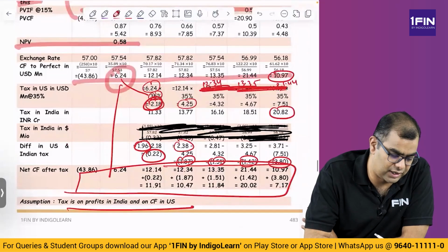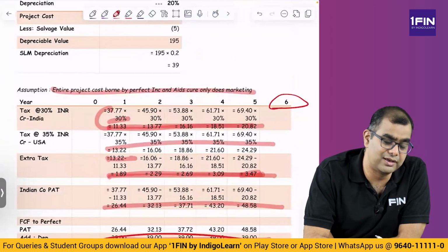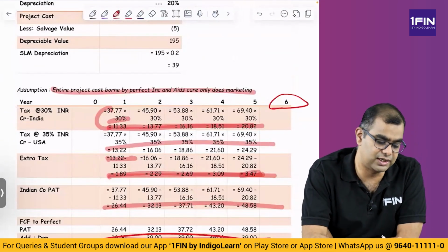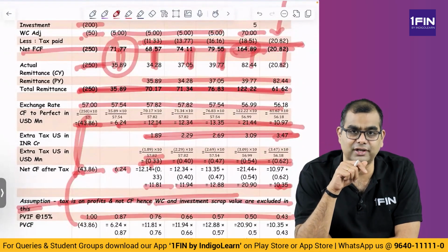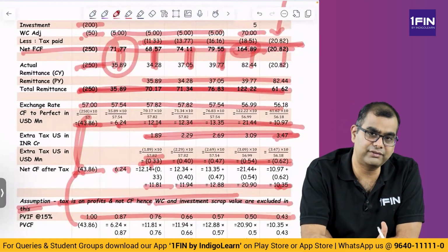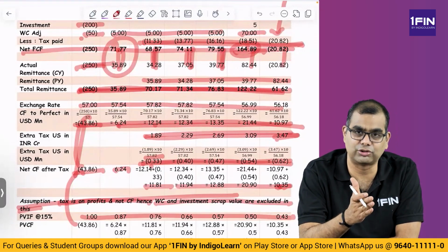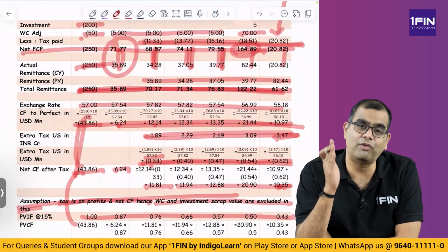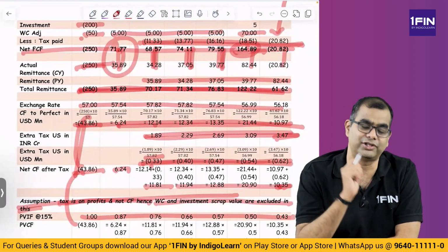Now if you see here, how have we arrived at it? See, initially we thought there are only 6 years. But as far as US is concerned, the remittance happens, half of the remittance happens the next year. And the tax is paid in the year after the remittance. So 5th year, whatever is the profit in India, half of it is paid in 5th year to US and half is paid in 6th year. Whatever is paid in 6th year to US, to that tax is there in 7th year in US.